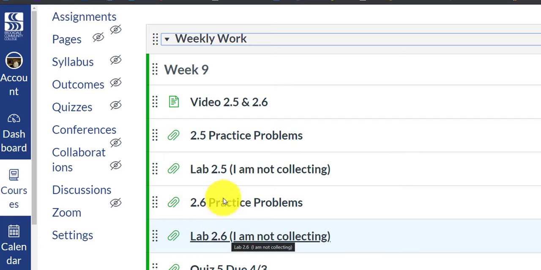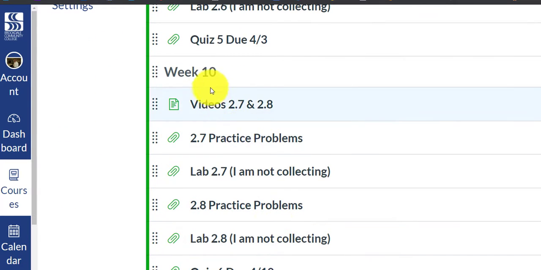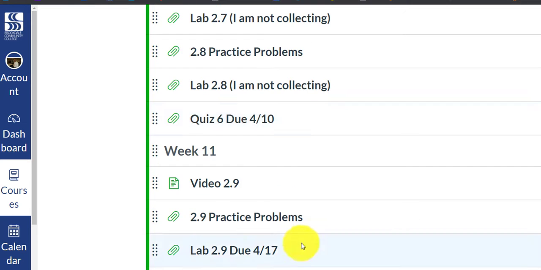So if this first set of labs would be due on the 27th, the following week I'd release the labs. Usually I release it the following Monday. So maybe Monday the 30th, you would see the answers to these labs. And again, I'm not collecting the first 2 labs, and it looks like I'm not actually going to collect the first 4 labs. But when we get to week 11, it looks like I will collect this 1 lab. Okay.